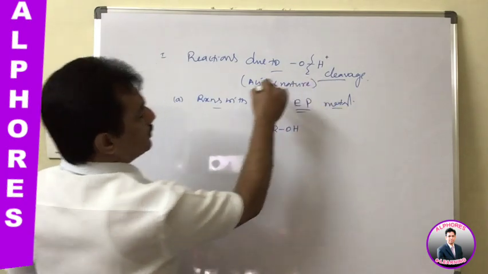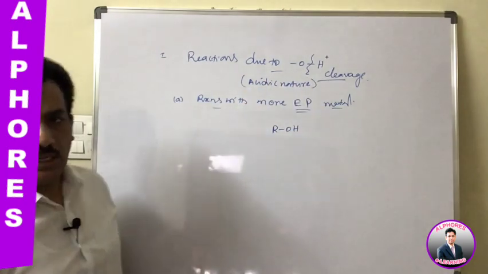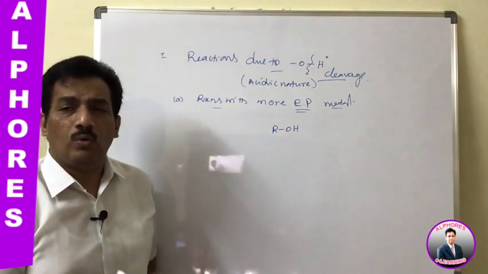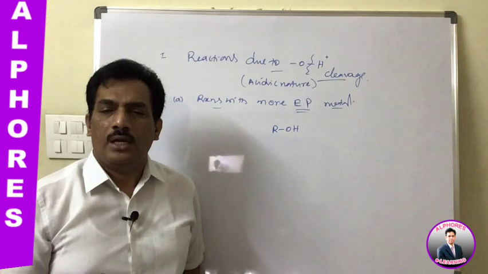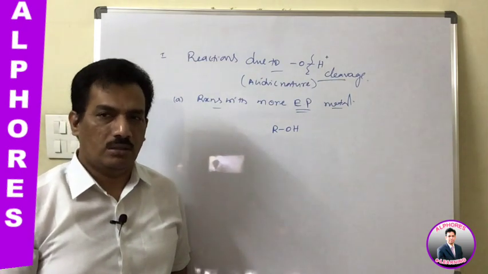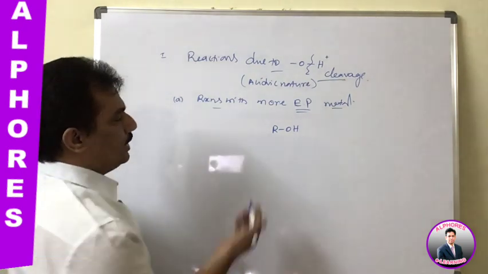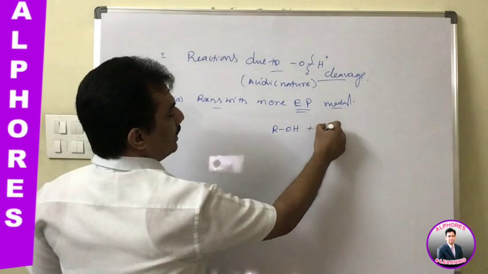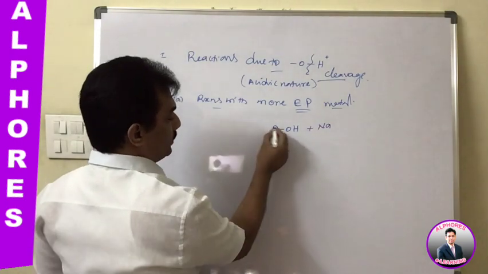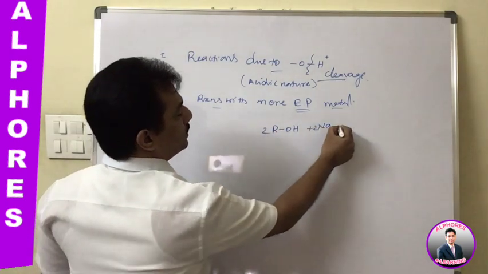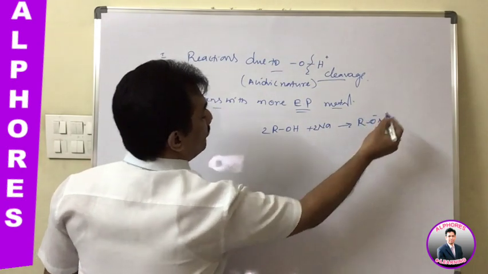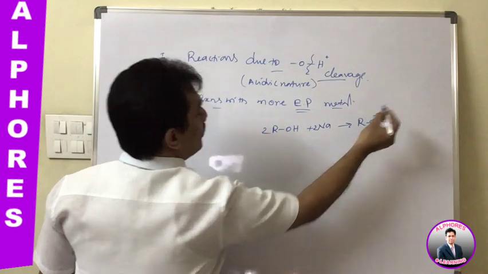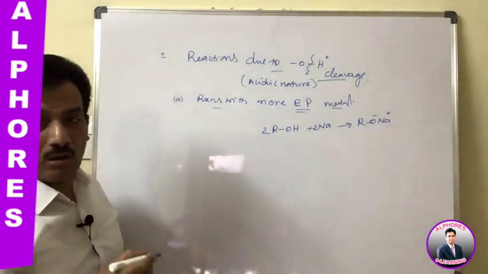These are the reactions or the properties due to OH bond cleavage, nothing but the properties due to acidic character of these alcohols. Clear? Now when it is treated with a metal like Na, electropositive, it is forming alkoxides. Just remember, after releasing H plus, the remaining OR minus is known as alkoxide.